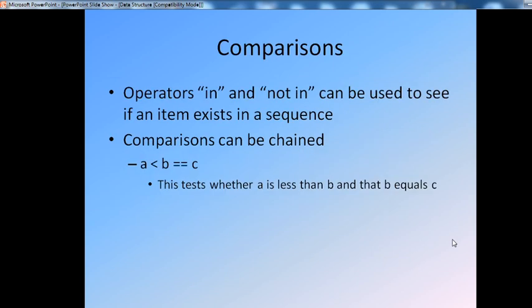Then comparison. The operators in and not in can be used to see if an item exists in a sequence. We have already seen in and not in. Comparisons can be chained. For example, a less than b equals c tests whether a is less than b and moreover b equals c.